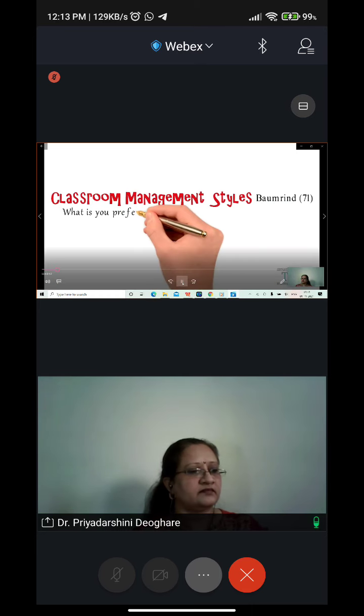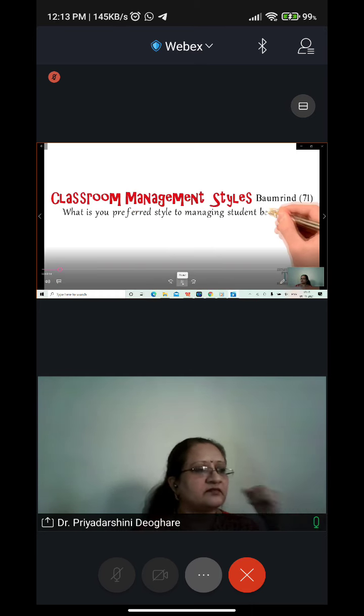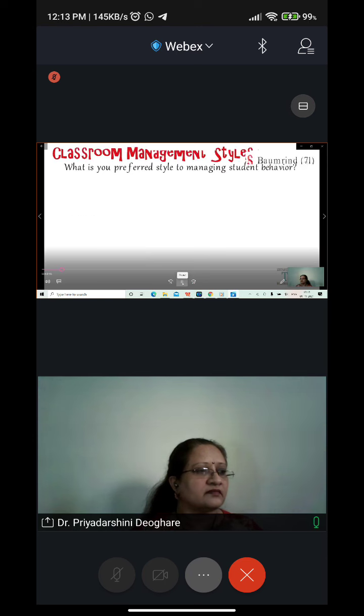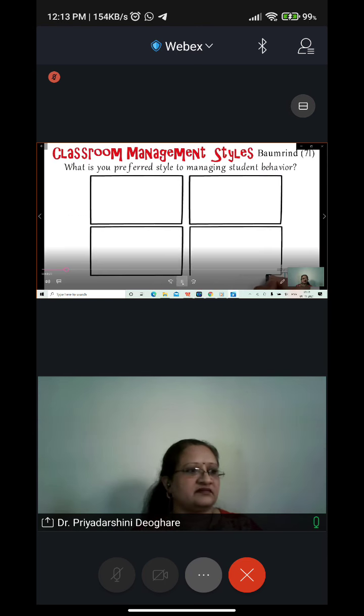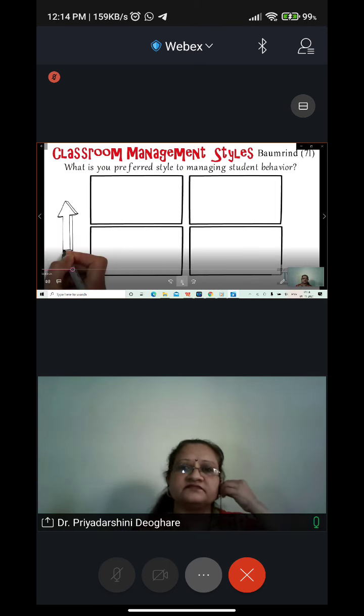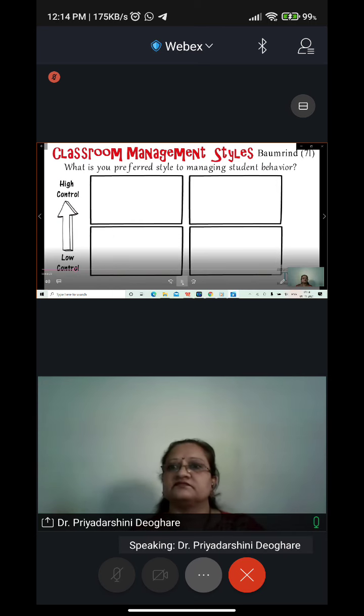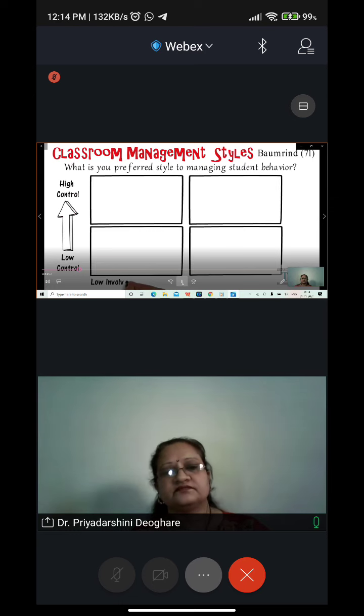What is your preferred style to managing student behavior? Now, classroom management styles are broken down into 4 different categories. The bottom categories represent teachers that exhibit little control over their students. The top categories represent teachers that exhibit high control. Also, management style categories on the left exhibit low involvement from teachers, while categories on the right exhibit high involvement.